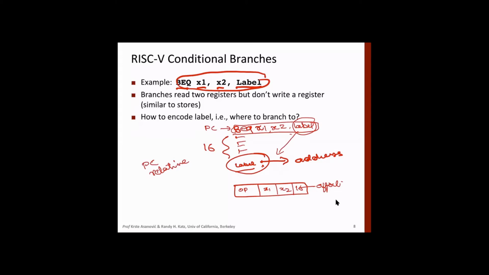The address of an actual memory location we never use, because if we use that, it means that all the time your program has to start at a certain location, and no other program can use that memory location. So normally there is a concept of a loader, which we'll read later. So your program may start from any location rather than always from one location. So that's the reason jumps, or when you say jump to a memory location, it's never absolute. It's always relative, right? So we'll look at that.